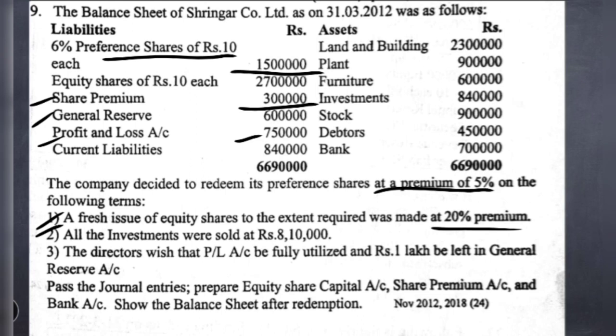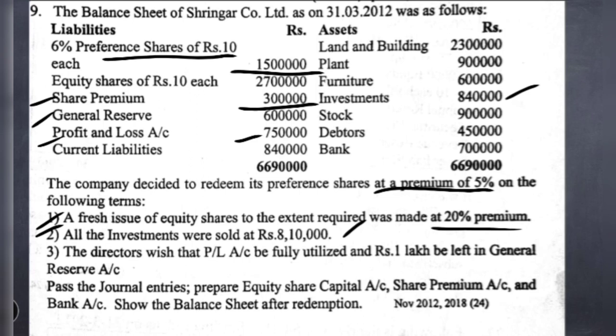If you see the second adjustment here, all the investments were sold at 8,10,000. At the time of redemption of preference shares, if there is any sale of asset which takes place either at profit or loss, it should be adjusted to the profit and loss account. Let us analyze whether there is profit or loss on sale of investment. On the asset side, the book value of investment is 8,40,000. Now it is sold for 8,10,000, which means the sale proceeds are less than the book value, thereby they are getting a loss of 30,000. This difference between 8,40,000 and 8,10,000, that is 30,000, is the loss on sale of investment, which should be debited or deducted from the profit and loss account.